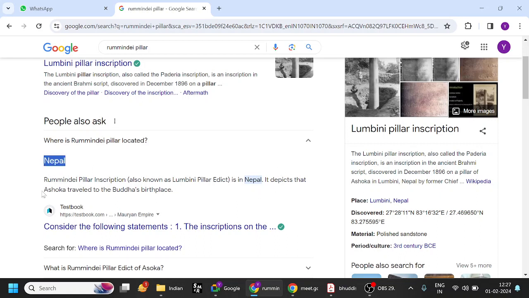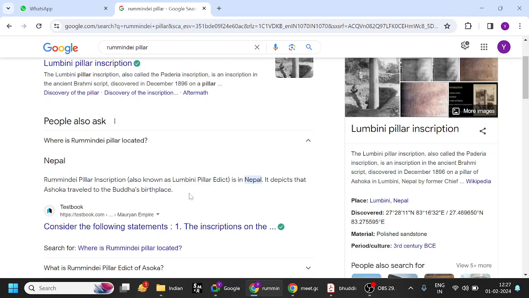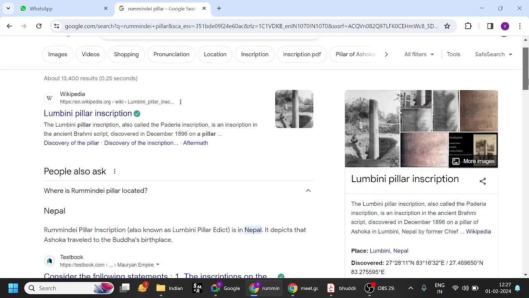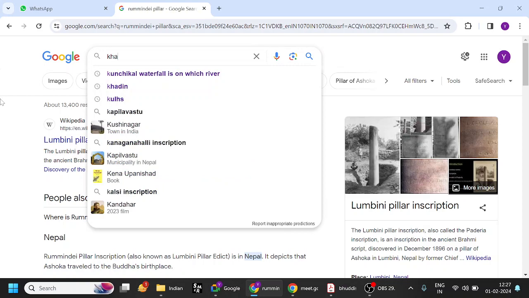It depicts that Ashoka traveled to the Buddha's birthplace. So remember, when Ashoka traveled to Buddha's birthplace in Nepal, mostly Lumbini, he gave the Rummindei inscription on the Rummindei pillar, in the Brahmi script. When it comes to script, Ashoka's inscriptions are very important. The inscriptions he gave in the northwestern region, in areas like Afghanistan, are in the Kharoshthi script. Please remember that.